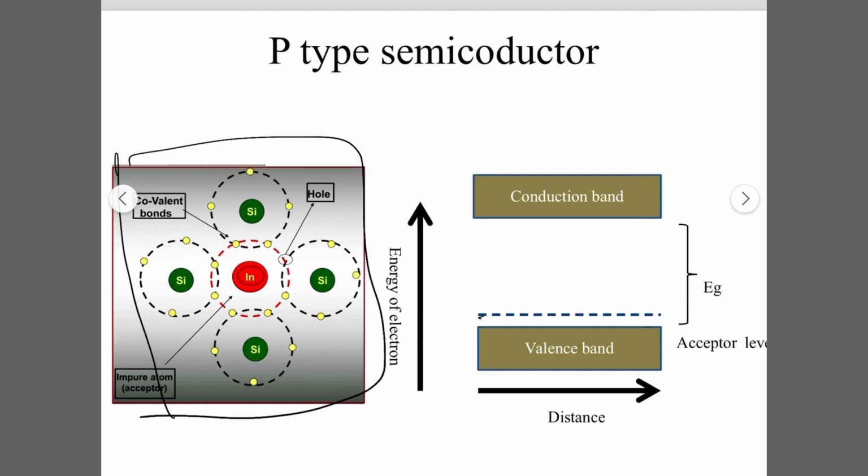And here this is the impurity level, which is the acceptor level of the indium, and it is very close to the valence band. At very low temperature, an electron from the valence band jumps to this acceptor level and creates a vacancy in the valence band, and that's how the conduction gets started.